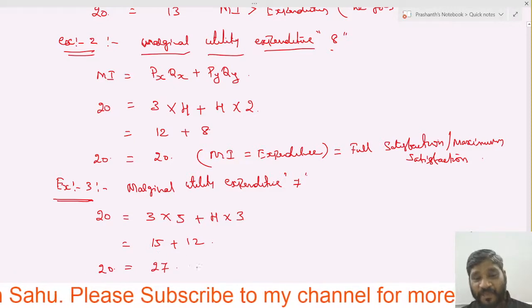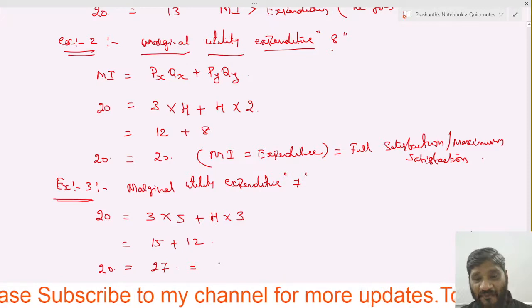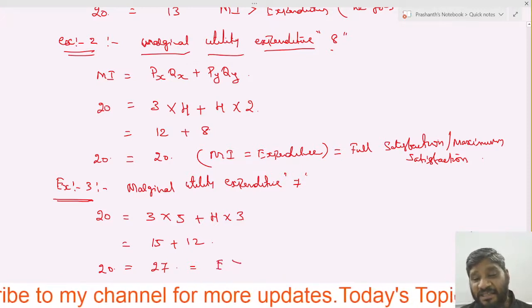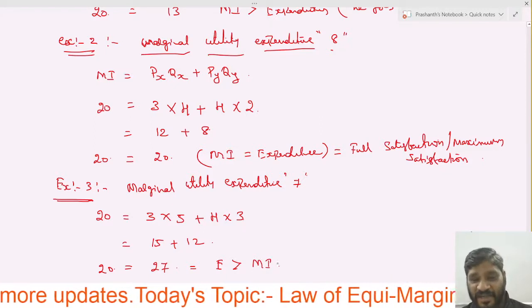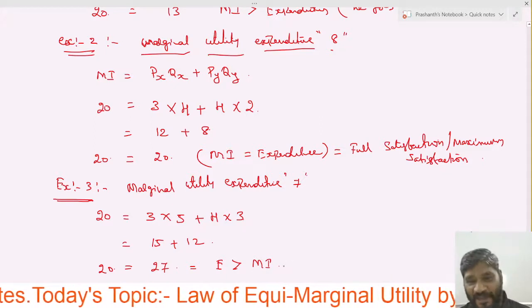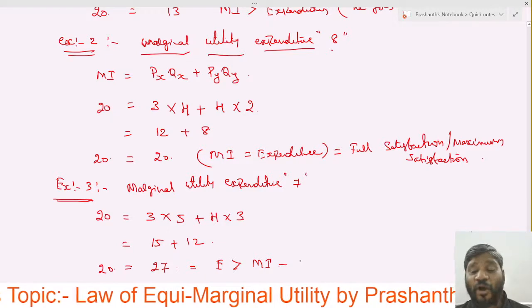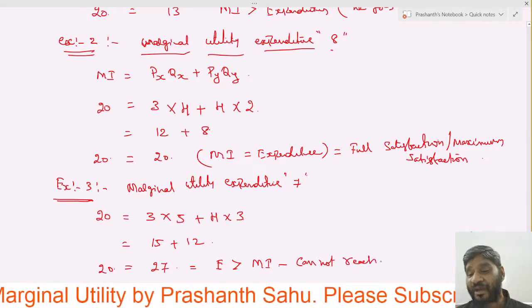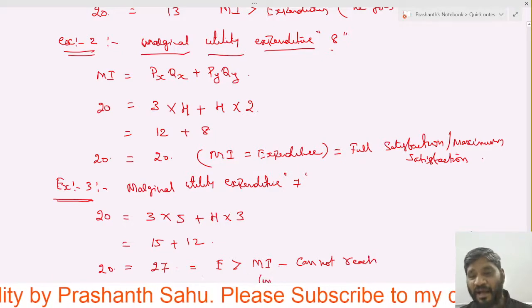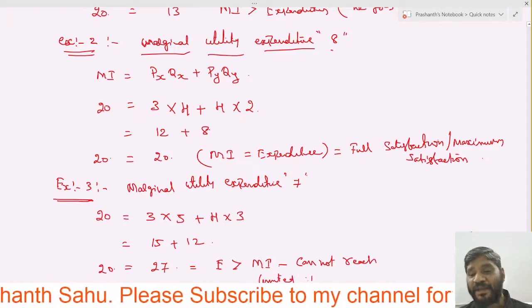How much income does he have? 20. Means here what has happened? Expenditure is greater than the money income, because he has limited income.